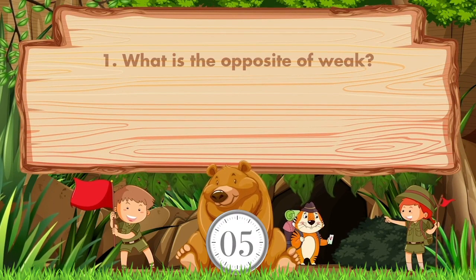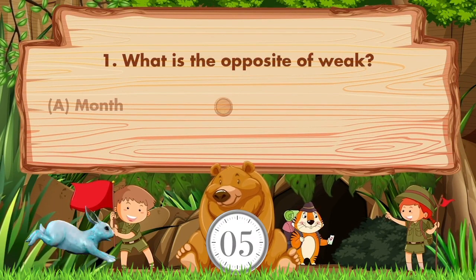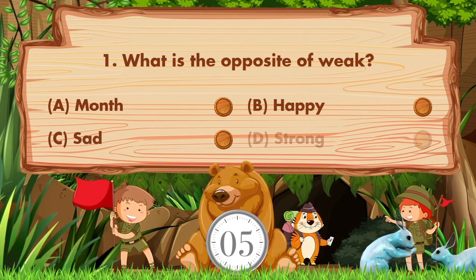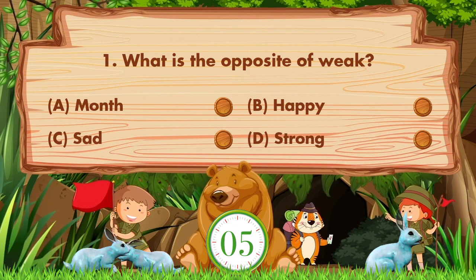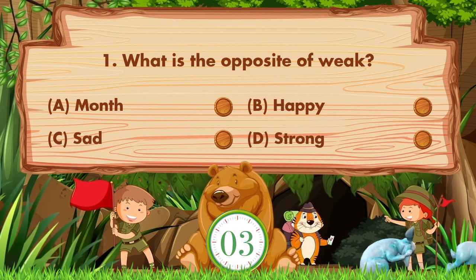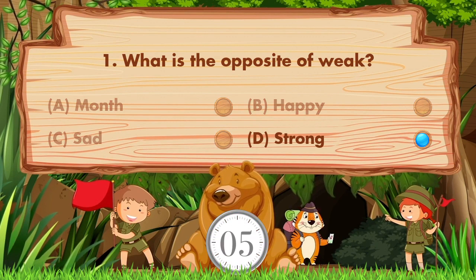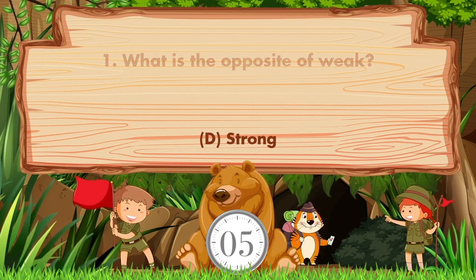What is the opposite of weak? Option is A. Month. B. Happy. C. Sad. D. Strong. Answer is option D. Strong.